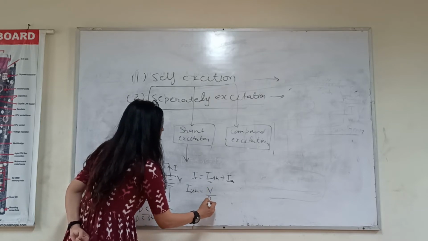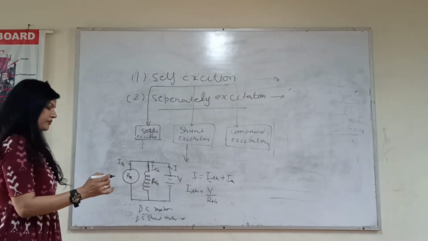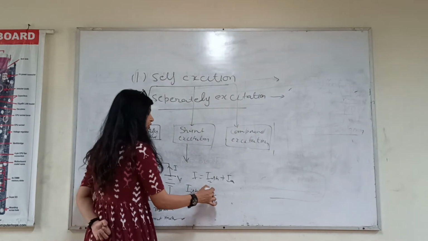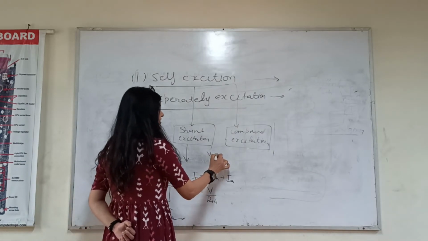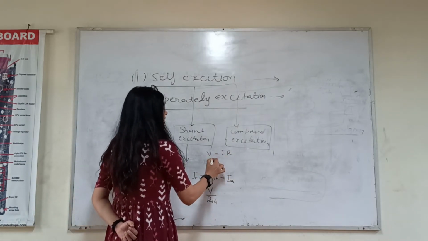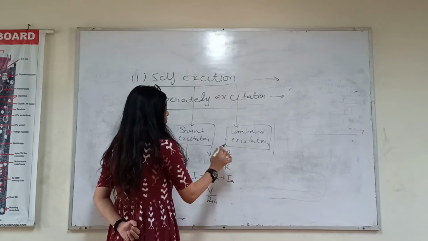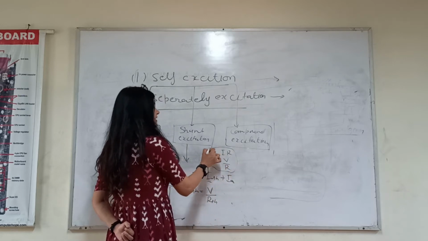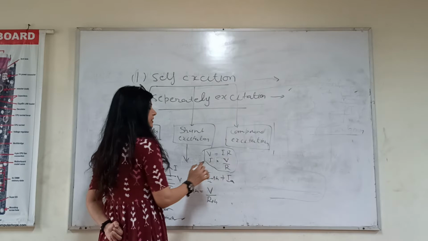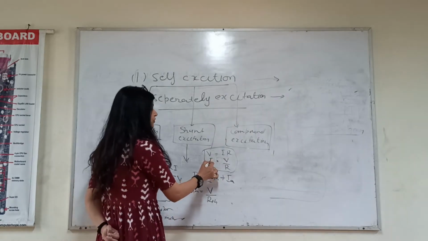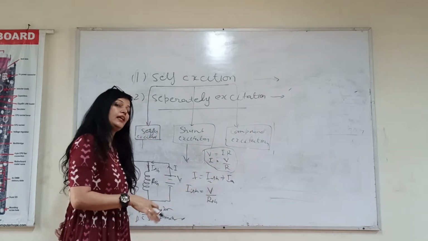V by RSH. Why? If you remember Ohm's law, what does it say? V is equal to IR. I is equal to V upon R. So just apply this law. If voltage will remain constant, then how will you calculate the current in any branch?